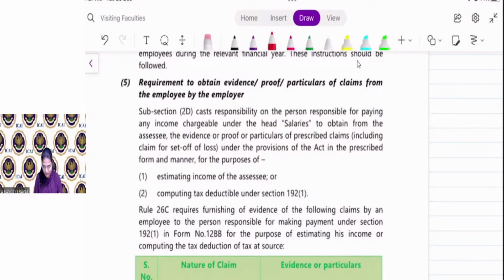Same in case of HRA. If you are paying rent, then you have to provide the rent receipt, or if the rent amount is more than 1 lakh rupees for the year, then you have to provide the landlord's PAN to the employer to prove that you are actually paying rent, so that a certain portion of HRA will be exempt and the balance is taxable.